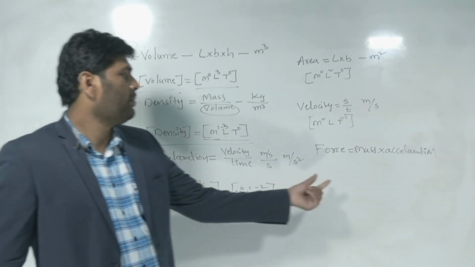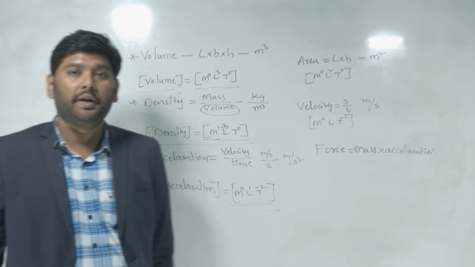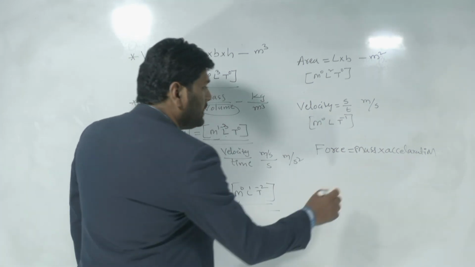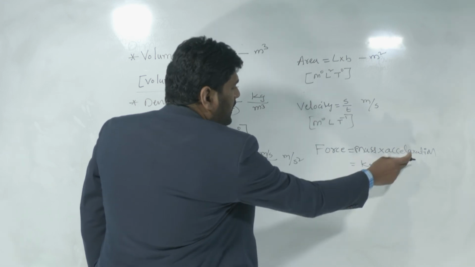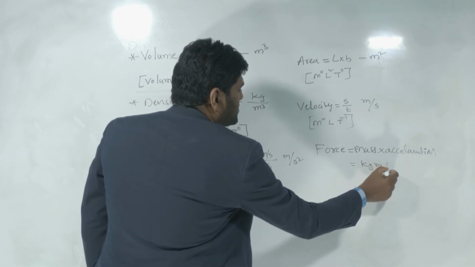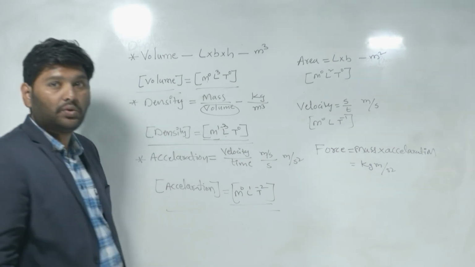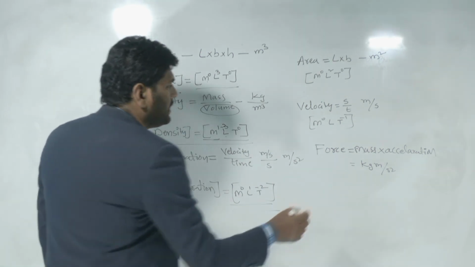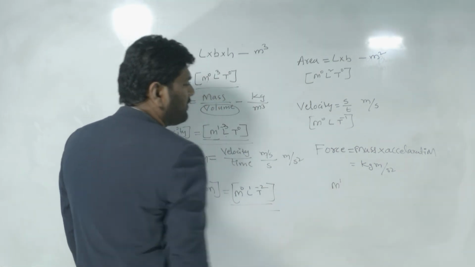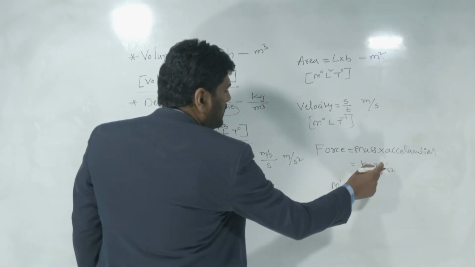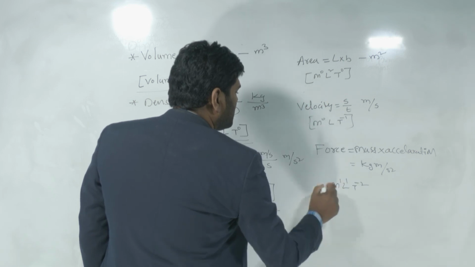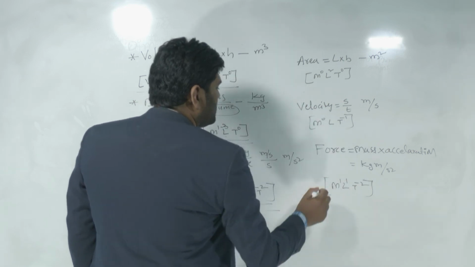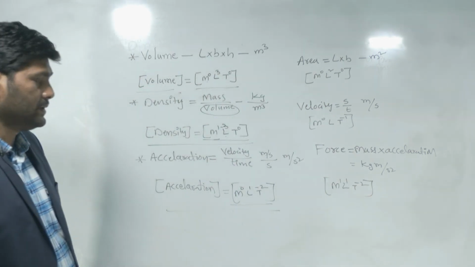Mass means kg, acceleration means meter per second square. So the dimension formula has mass terms 1, length terms 1, and time terms minus 2. Finally, this is your dimension formula for force.